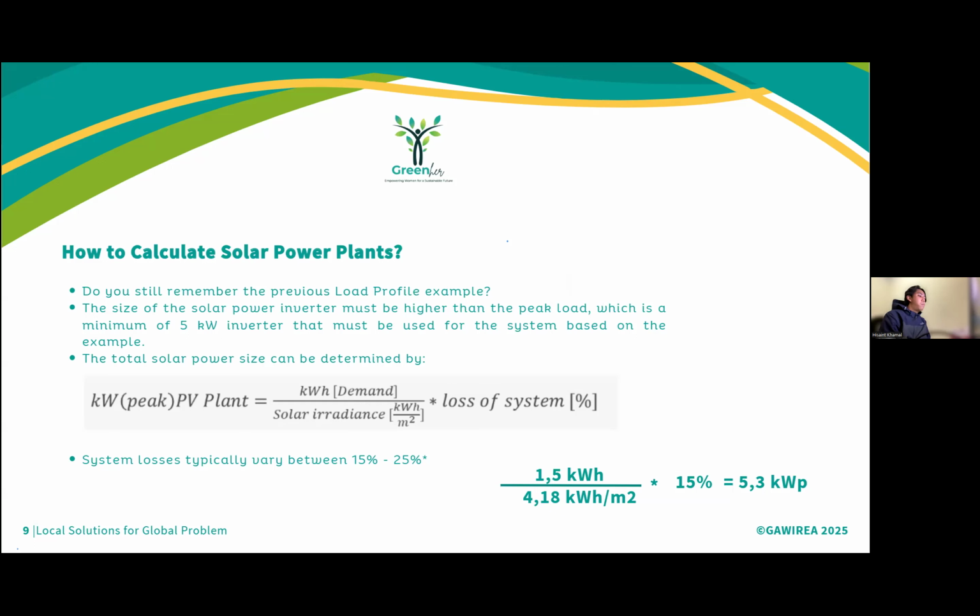The total solar power size can be determined by kilowatt peak equals kilowatt demand divided by solar irradiance multiplied by loss of system. System losses typically vary between 15% and 25%. Okay, next slide.